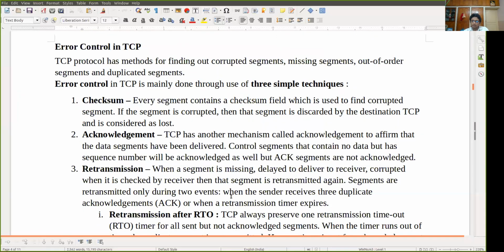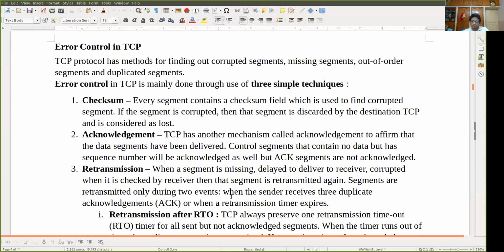Now the error control in TCP. There are several techniques. The first technique is very plain and simple, that is checksum. Now checksum we have seen in the error control mechanism. If you have not gone through it, you can go to my lecture. It is there on my channel. That is what the checksum mechanism is.